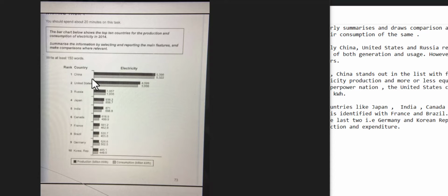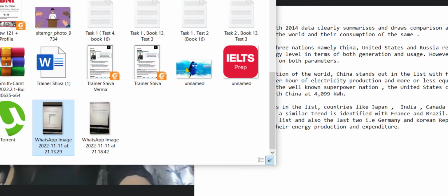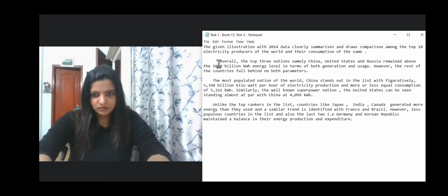10 countries. Okay. China and the US have the maximum. Then Russia, Japan, and India are at similar levels. Germany and Korea are at the lowest levels. Production and consumption, in kilowatt hours. All right. Let's see what we have here.